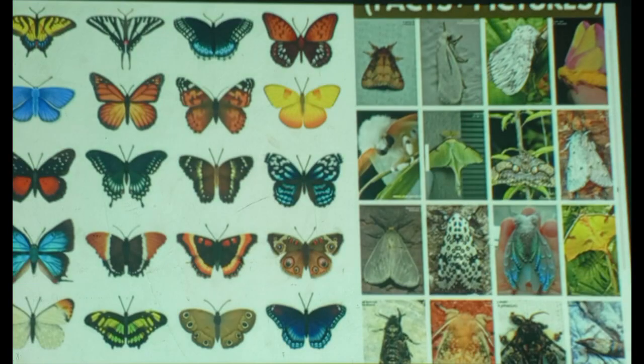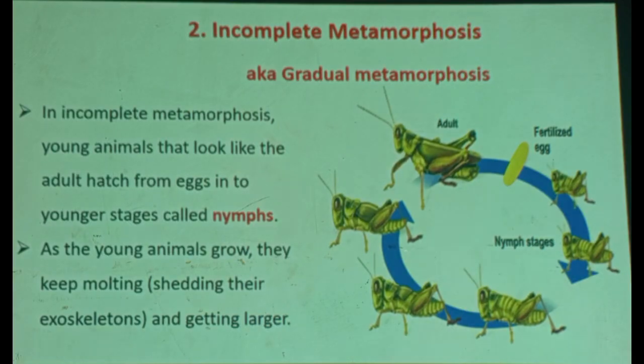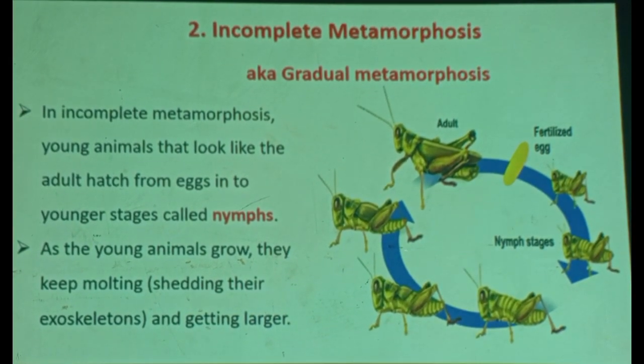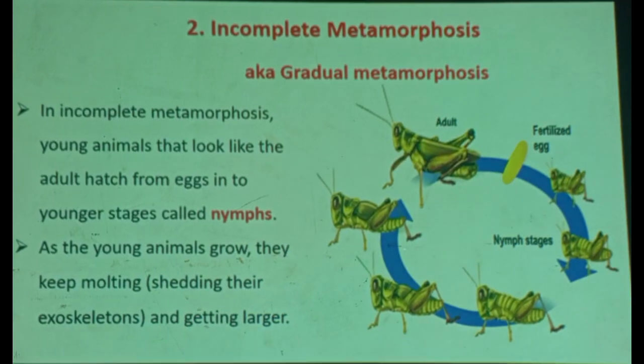Now, let me jump into incomplete metamorphosis. What is the other name for incomplete metamorphosis? Of course, it is also known as gradual metamorphosis or hemimetaboly. Three names: incomplete metamorphosis, gradual metamorphosis, hemimetaboly. Of course, it's part of indirect development. In incomplete metamorphosis, young animals that look like the adult hatch from the egg.